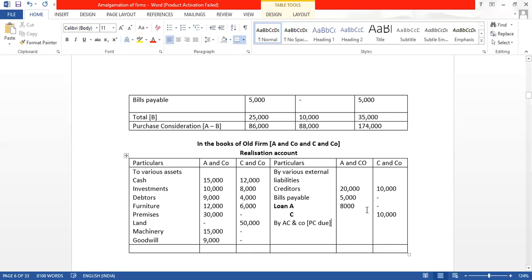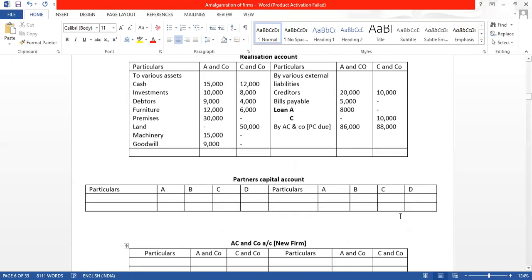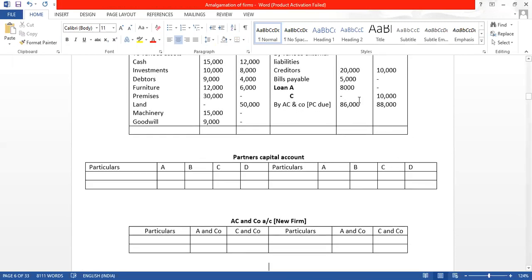What is the amount of PC? It is 86,000 for A and Company and 88,000 for C and Company. इसके बाद क्या हम AC and Company अकाउंट बना रहे? AC and Company अकाउंट, तो बाई का ऑपोजिट में we will write the name of the opposite account, realization account, and the amount is 86,000 and 88,000. This is our next step.